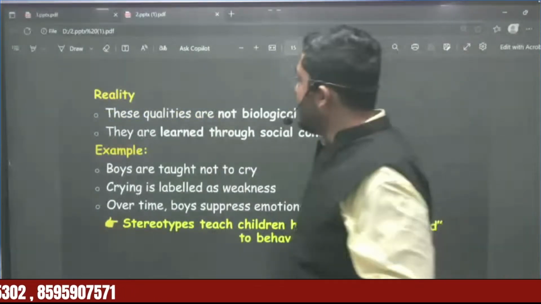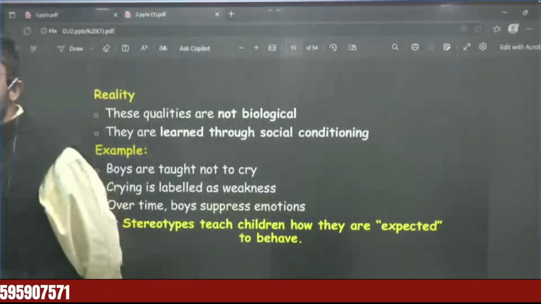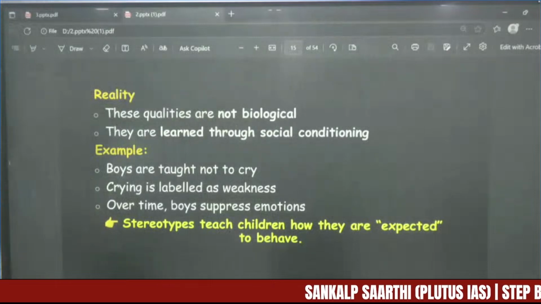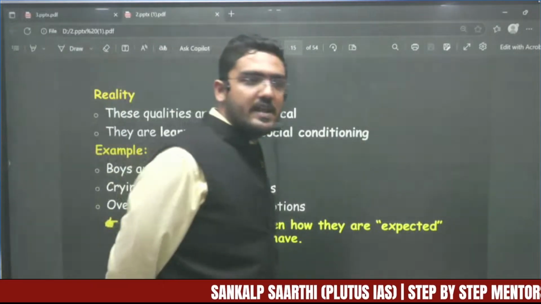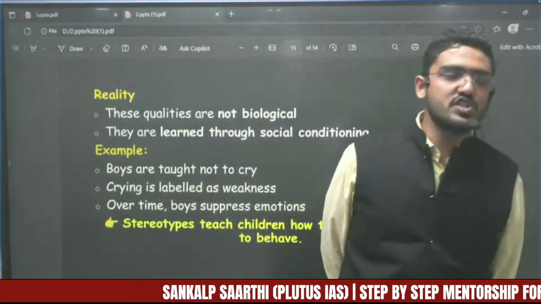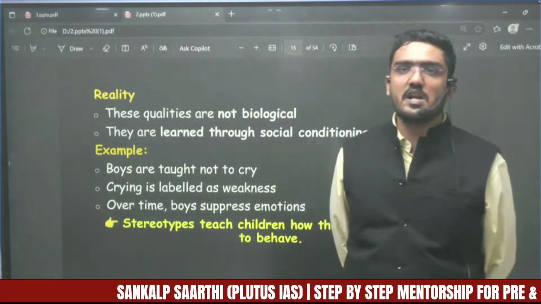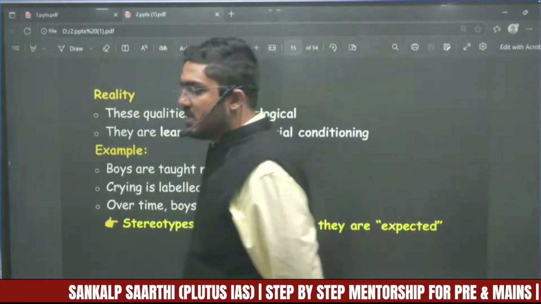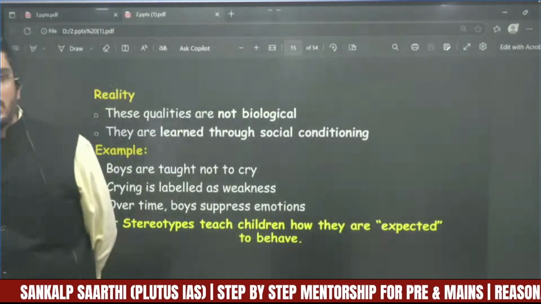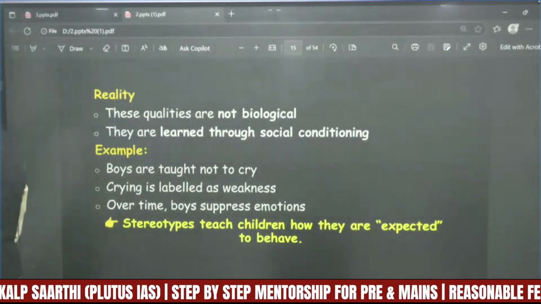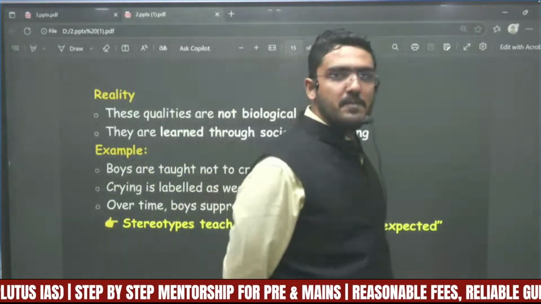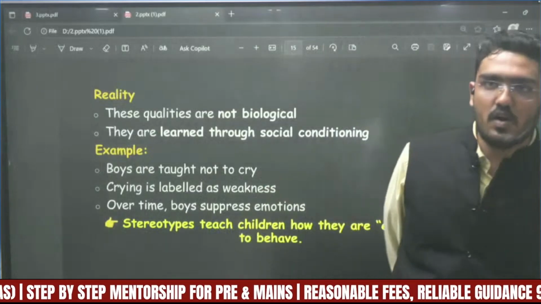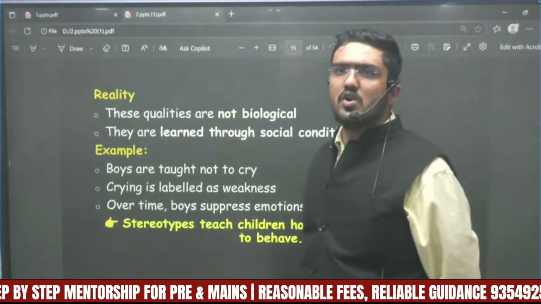So what does the reality say? The reality says that these qualities, what we expect from them, are not biological. They are learned through social conditioning. What does social conditioning stand for? It stands for the inculcation of values in the human being by society. So it is just the result of what people learn from society. It is not natural. Okay, boys are taught not to cry.